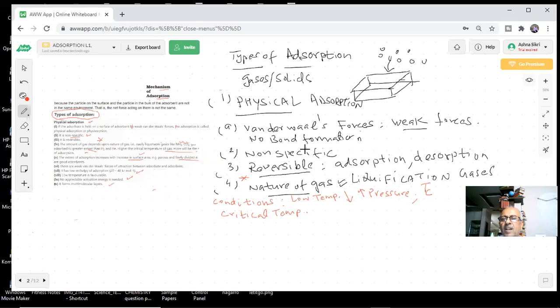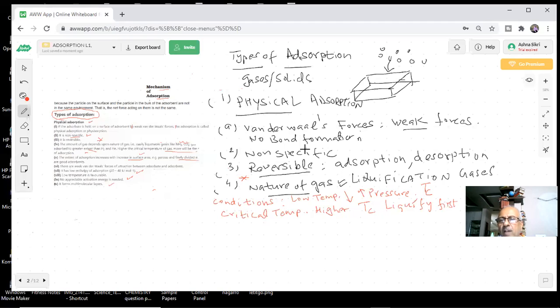And supposing there are two gases, one with higher critical temperature and one with lower critical temperature, which will liquefy first? Sir, the one with a higher TC. The one which has a higher critical temperature will liquefy first.